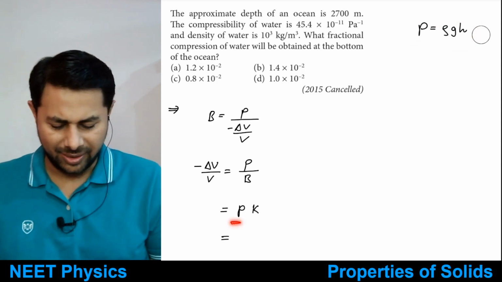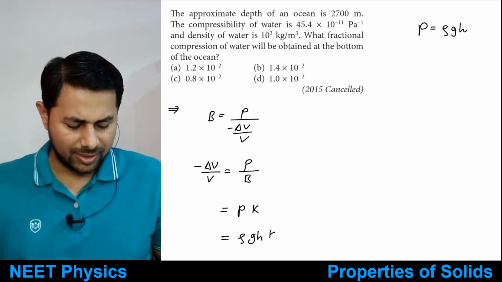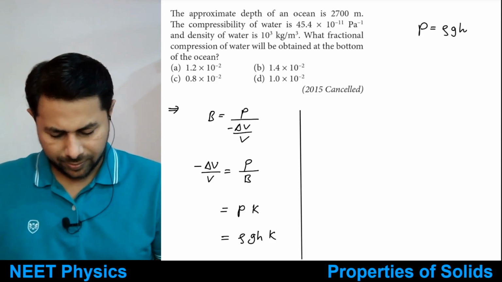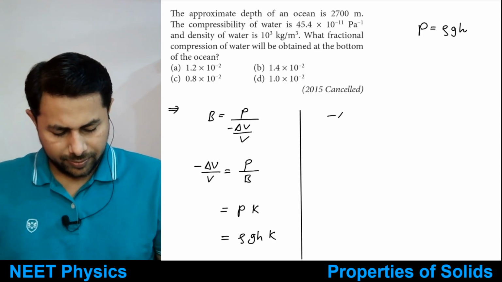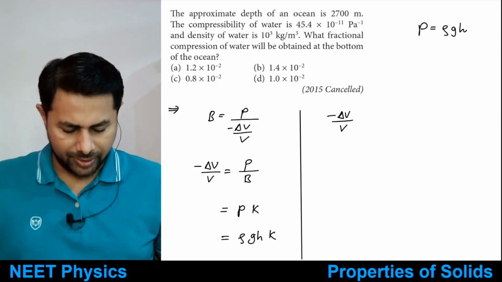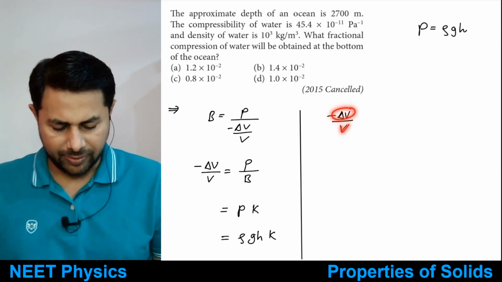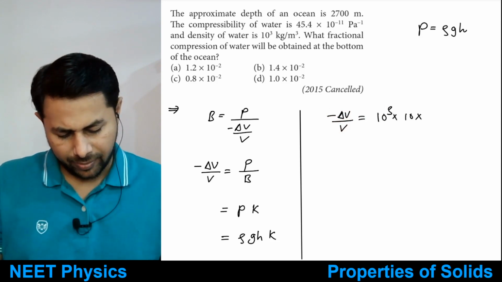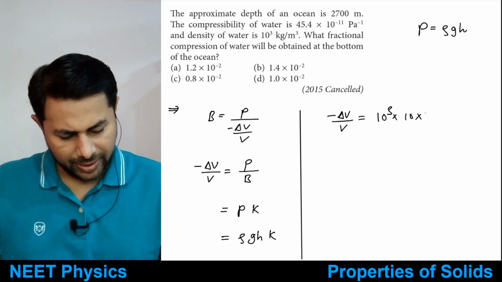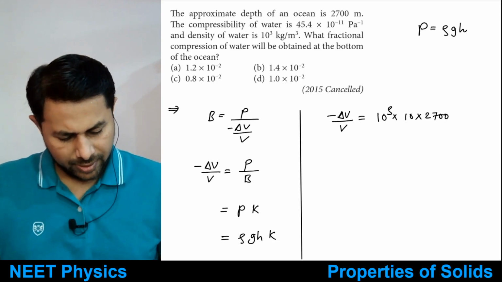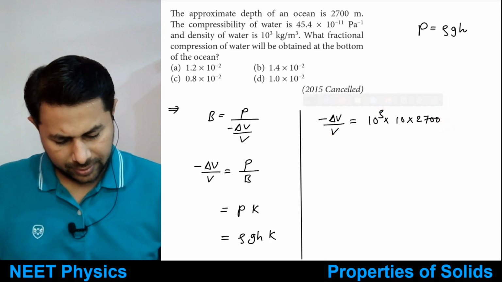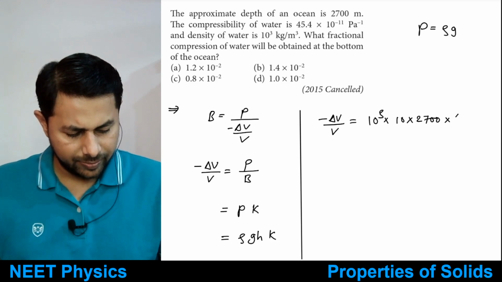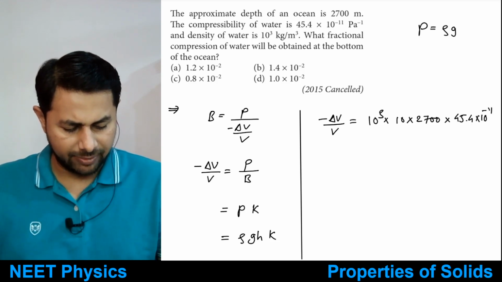Just put it over there. It is rho g h times k. Now just put the values. So the fractional change in volume, that is delta V by V, is equal to what? rho g h, so rho is 10 raised to 3, g is 10, h is 2700, and then k is 45.4 multiplied by 10 raised to minus 11.